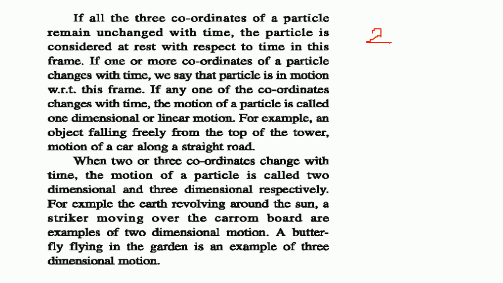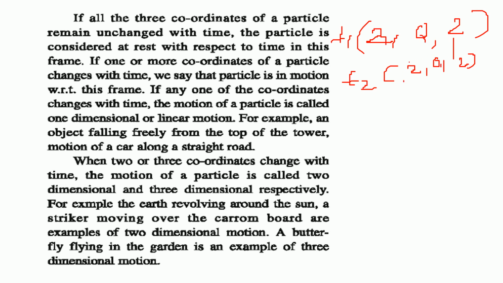That means x is 2, y is 0, and z is 2. This is the x, y, z position at T1. Now at T2, you are again at 2, 0, 2. Neither x, y nor z has changed. That means you are at rest. If one or more coordinates of a particle change with time, then we say that the particle is actually moving.